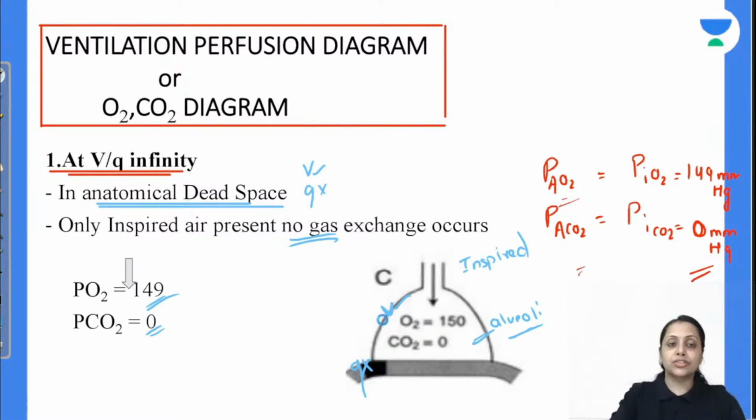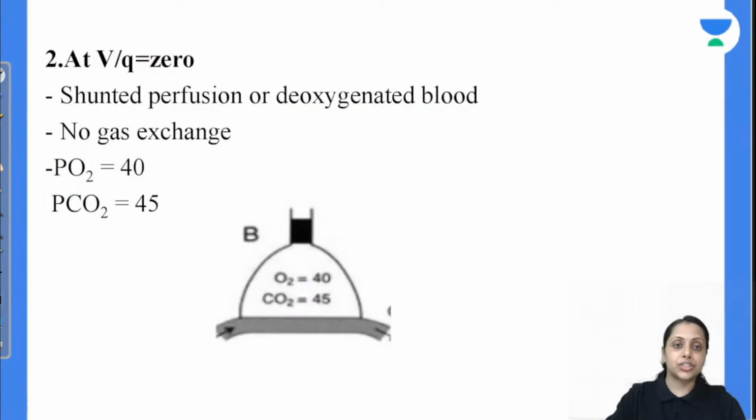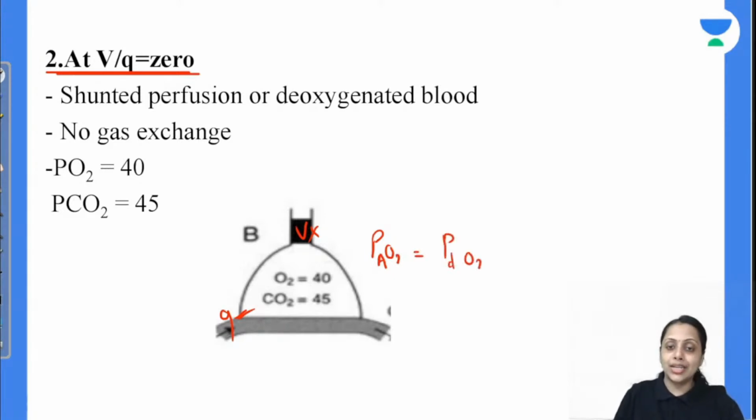Everybody. Moving to the next, that is the ventilation perfusion ratio is 0. कब 0 होगा? जब हमारा ventilation is not there but there is a perfusion. ठीक है? तो यहाँ पे क्या होगा? हमारा perfusion waste होगा, shunted होगा. तो यहाँ पे जो partial pressure of oxygen at the level of alveoli होगा that is same to the partial pressure of oxygen in the deoxygenated blood. Is this clear?